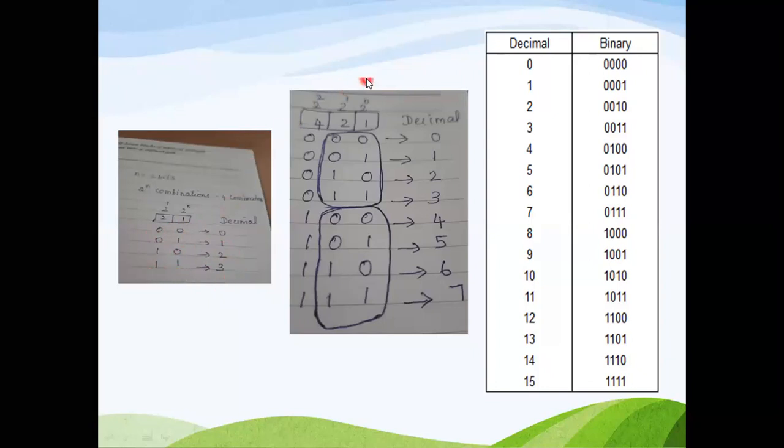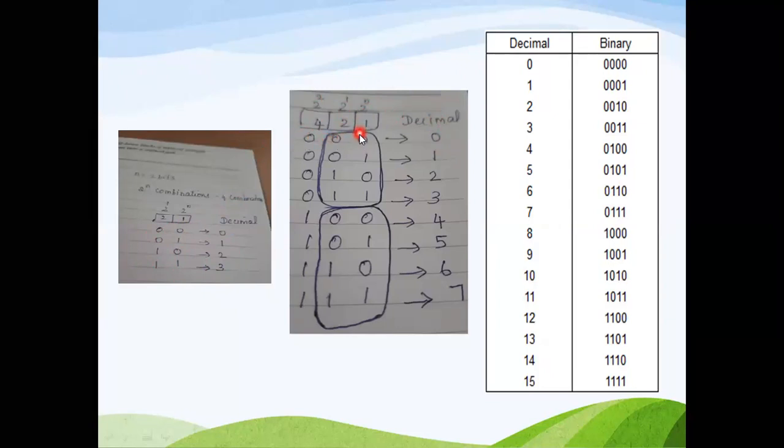Likewise, when we want to represent 3 bits, we have 2 power 0, 2 power 1, 2 power 2. 2 power 0 value is 1, 2 power 1 value is 2, 2 power 2 value is 4. So the numbers in the 2 power 0th position have weightage 1, here the weightage will be 2, here the weightage will be 4. When you want to represent the decimal 0, all zeros.